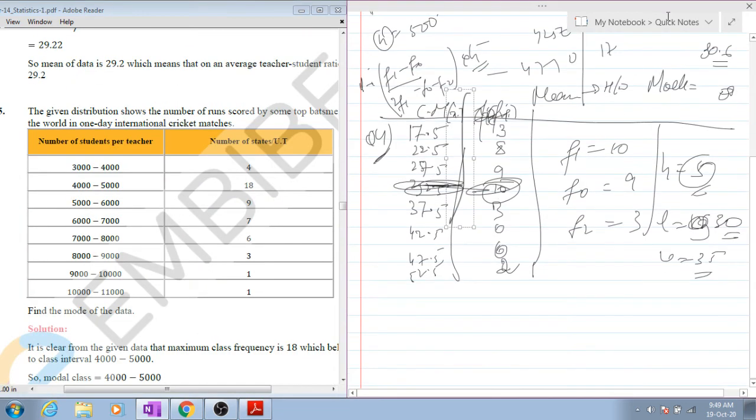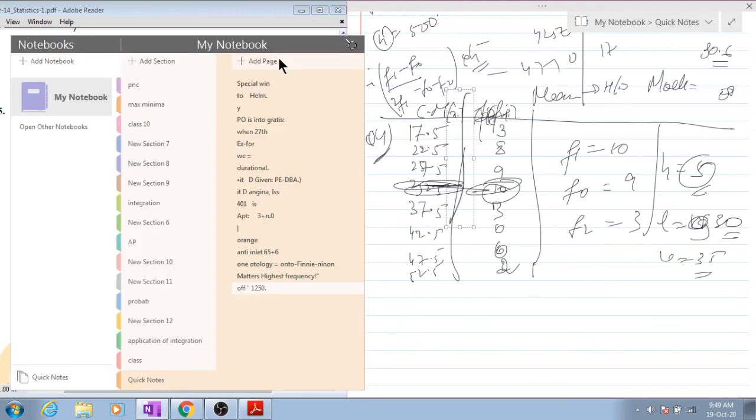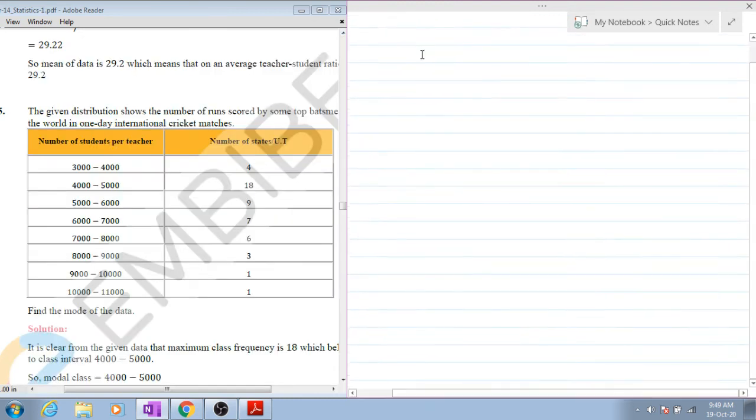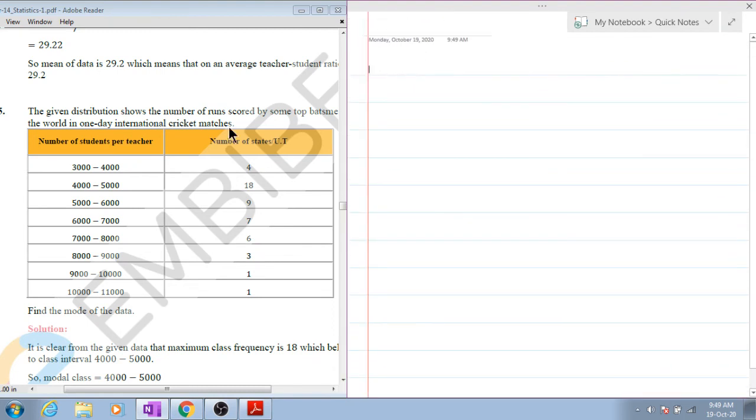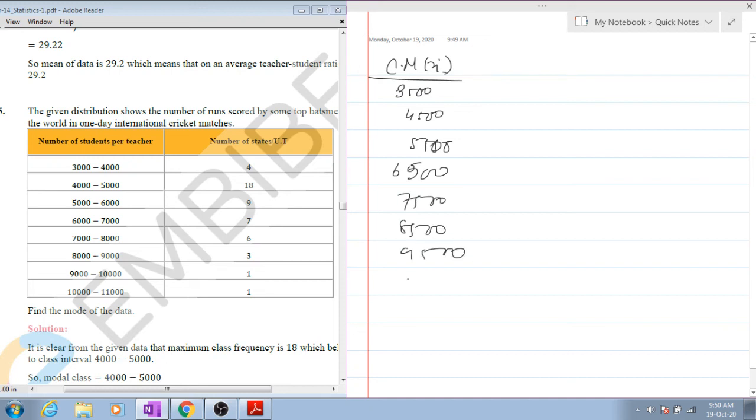Coming to question number 5. Class mark xi comes out to be 3500, 4500, 5500, 6500, 8500, 9500, 10500. Okay. Now fi, the number of states.